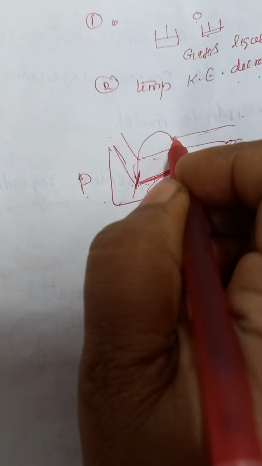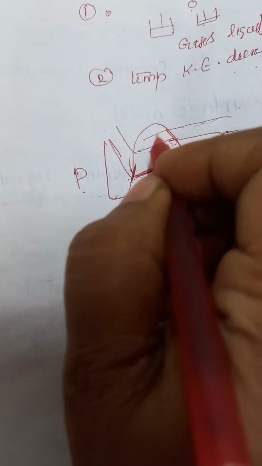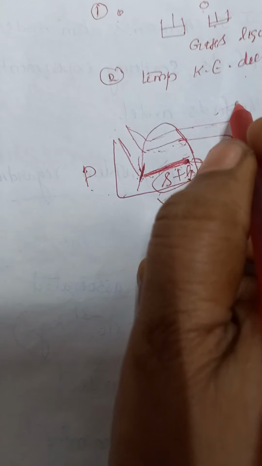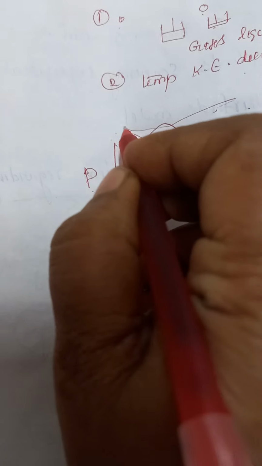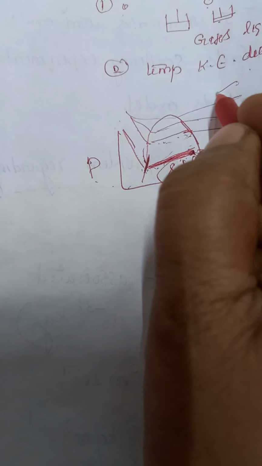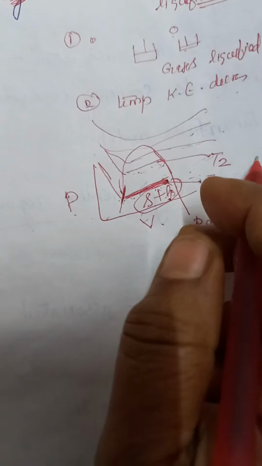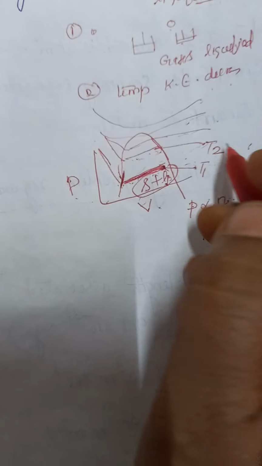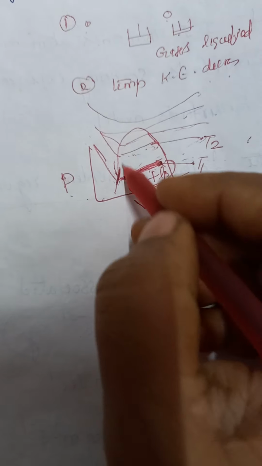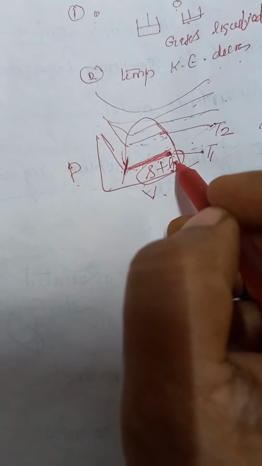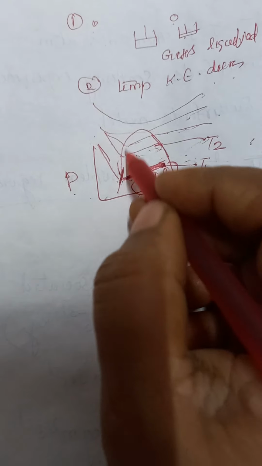Likewise it happens at many temperatures. The dome shaped area infers liquid and vapor equilibrium.